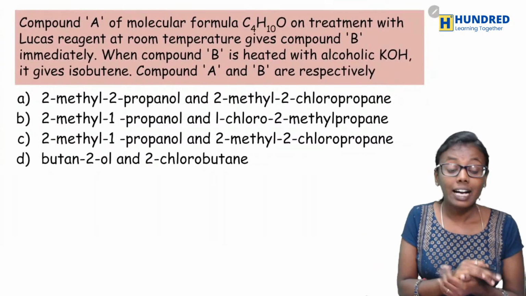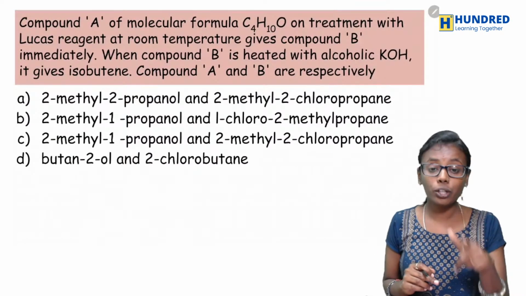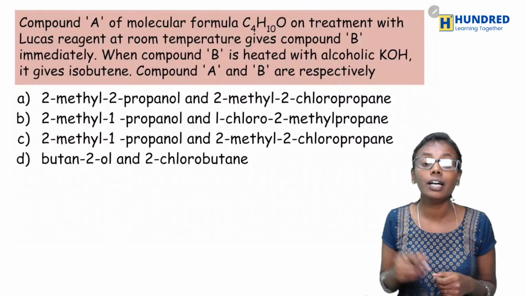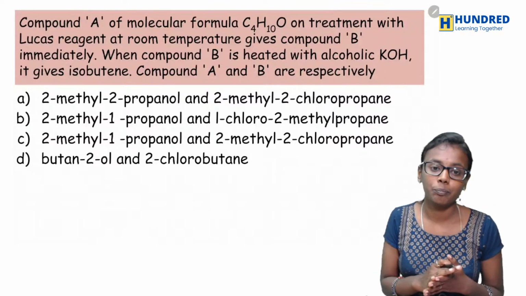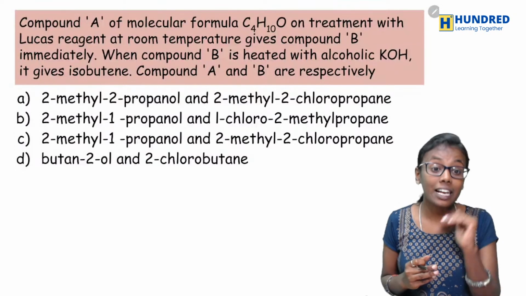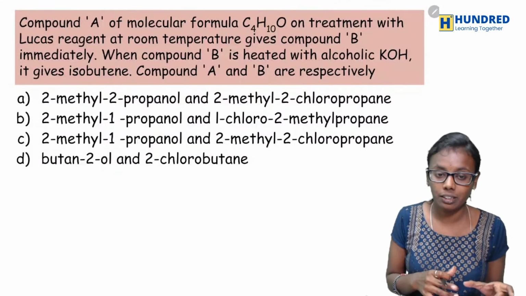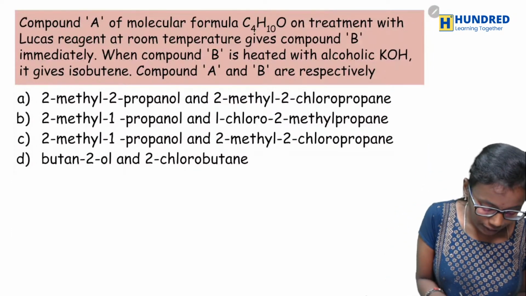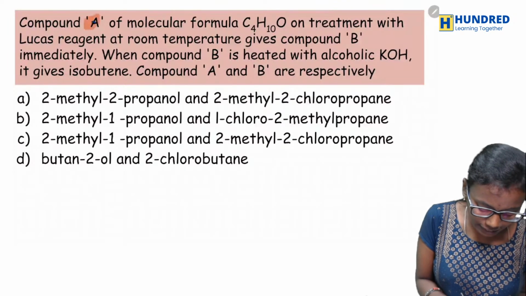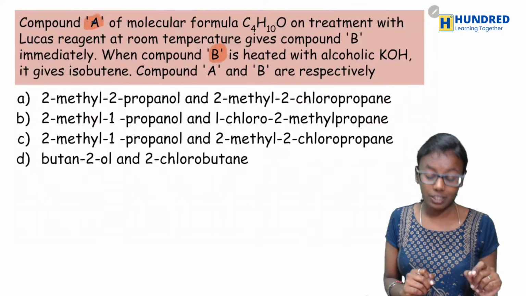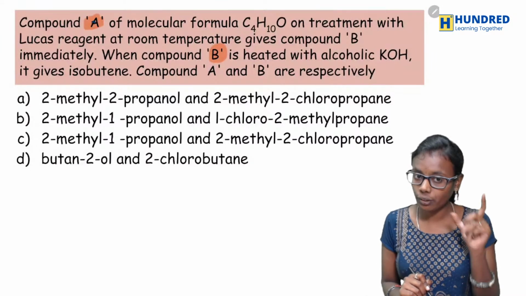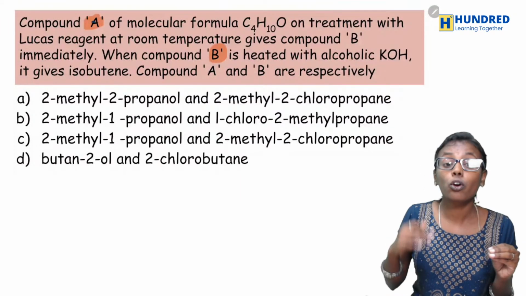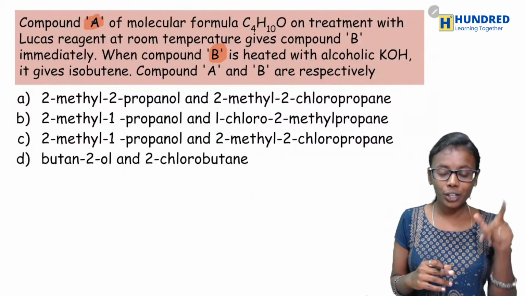Okay, yes, fine. And the next question is, compound A of molecular formula C4H10O on treatment with Lucas reagent at room temperature gives compound B immediately. When compound B is heated with alcoholic KOH, it gives isobutene. Identify compound A and B, they have asked. So you are going to identify only A and B. Can you guess the answer? What they have given? C4H10O is the molecular formula. At room temperature, this Lucas reagent gives compound B immediately. So what would be A and B?